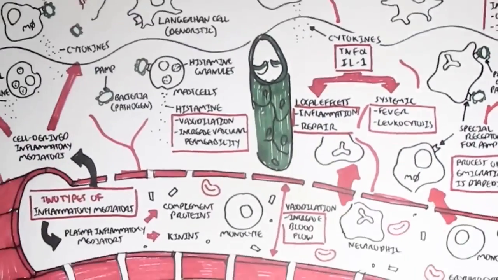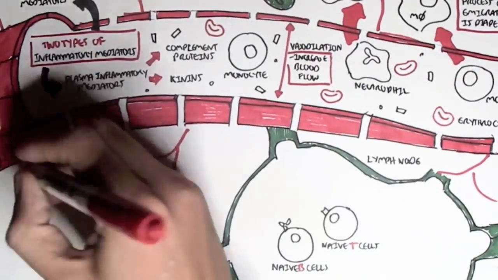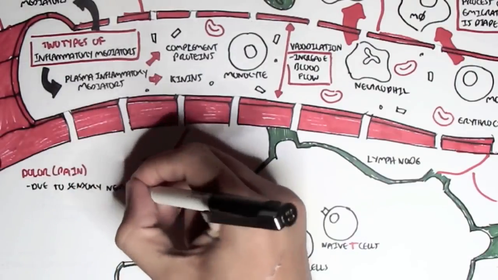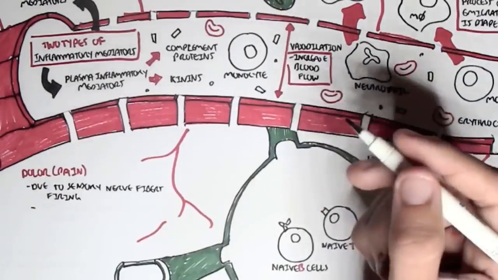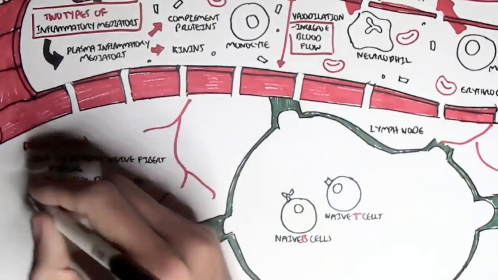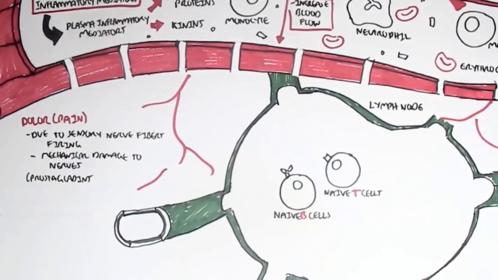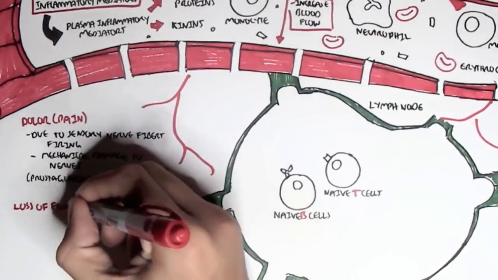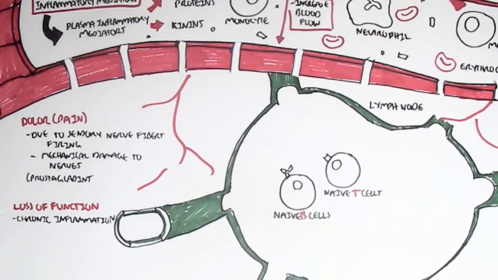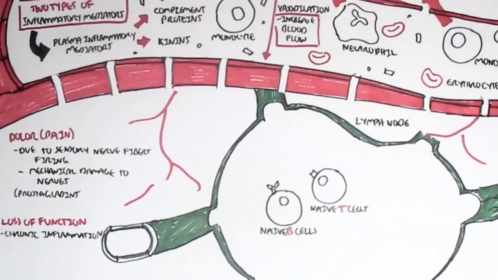The 4th Greek word that denotes inflammation is dolor, which is also Latin, I think, and that denotes pain. And this is due to the sensory nerve fibers firing, and also there can be mechanical damage to the nerves. And also prostaglandins, remember, cause pain. Now, there can also be a fifth characteristic of inflammation, which is loss of function, and this is usually when it's chronic inflammation.